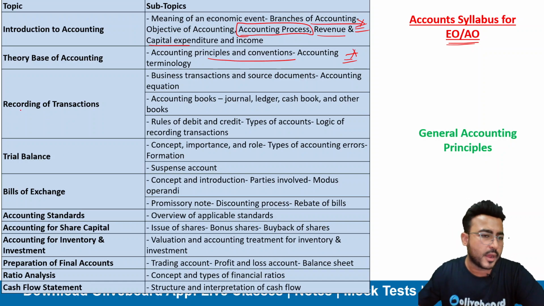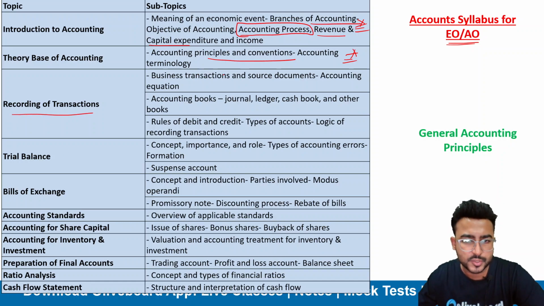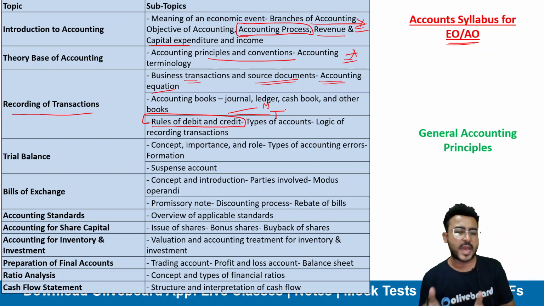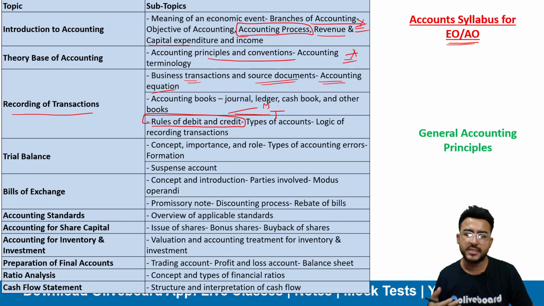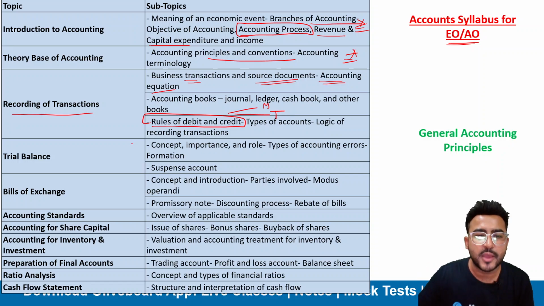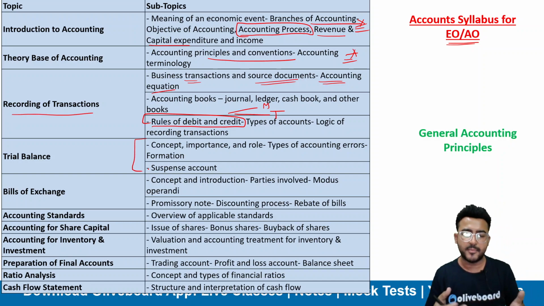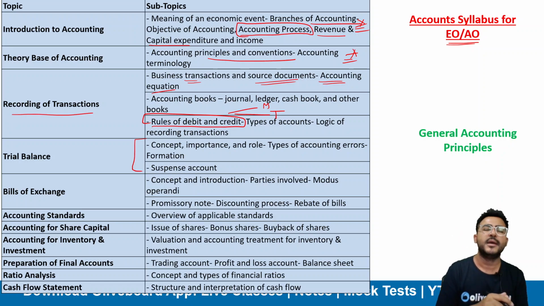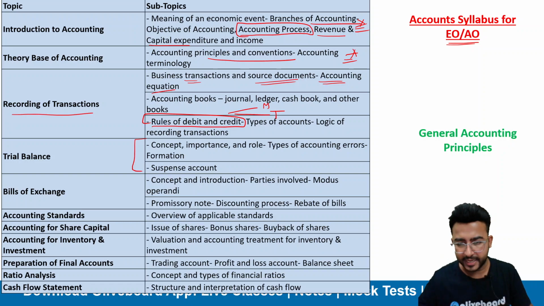Then we need to learn how transactions are recorded. So how business transactions are recorded, what is a source document, what is the accounting equation, subsidiary books, and rules of debit and credit. Here you need to know both the modern rule of accounting and the traditional rule of accounting. Then there is the trial balance. We have seen there are multiple questions from the trial balance as well. So you need a very good understanding of how the trial balance is prepared, what the accounting adjustments are, and what accounting errors the trial balance can easily detect.